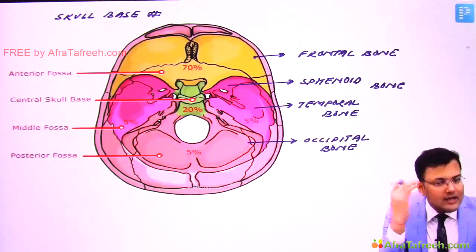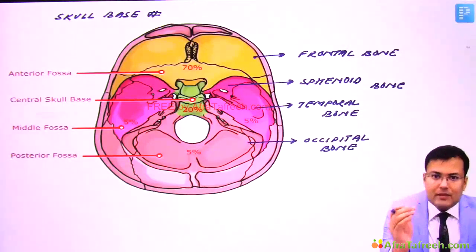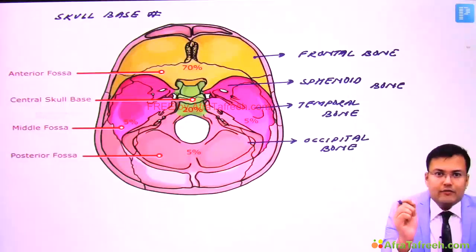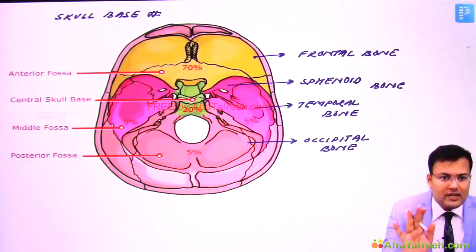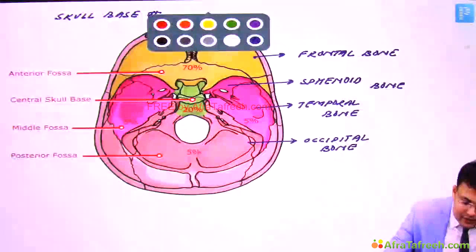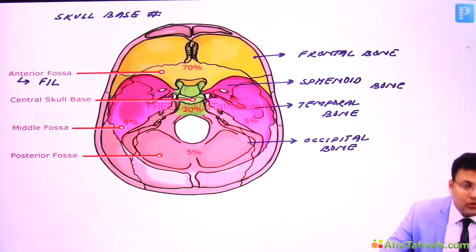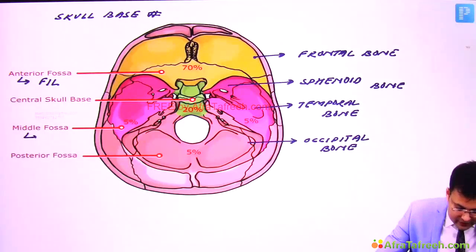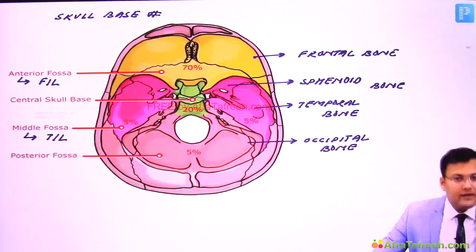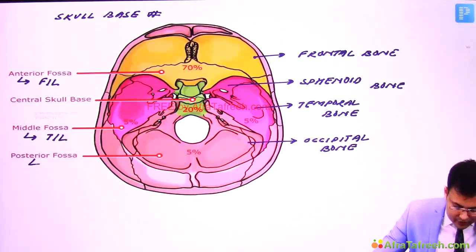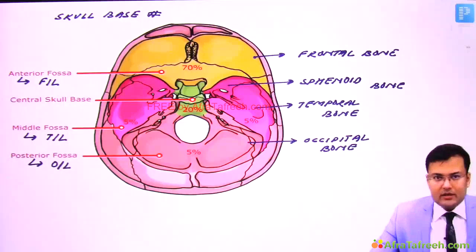And in the anterior cranial fossa, formed by frontal bone, there is contusion of the frontal lobe. So one point is clear: anterior fossa fracture causes frontal lobe contusion, middle fossa fracture causes temporal lobe contusion, and posterior fossa fracture causes occipital lobe contusion.